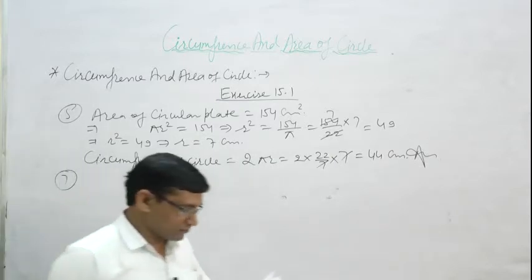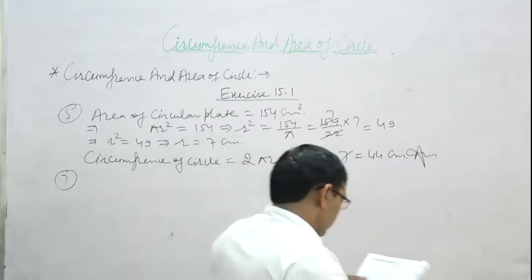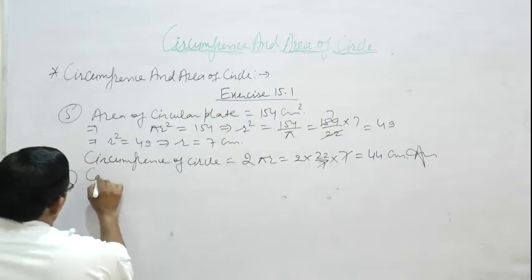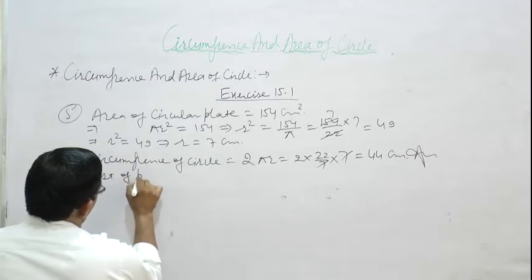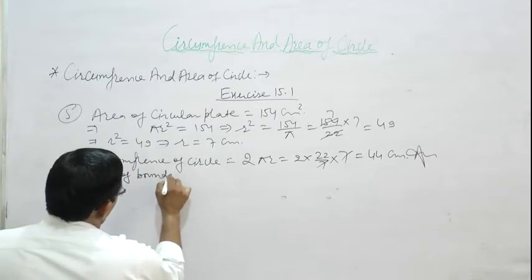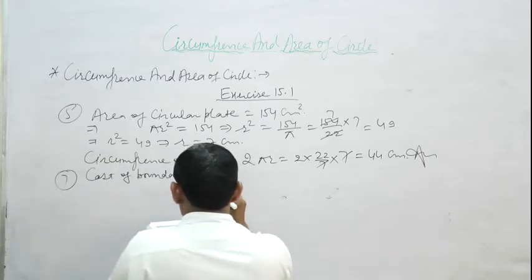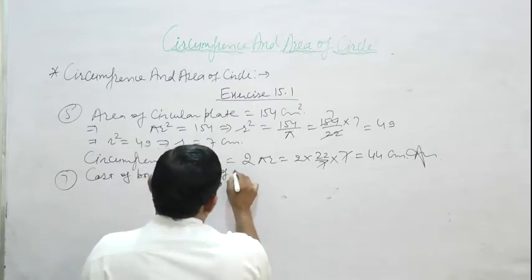So in this question, what is given? Cost of boundary wall of circular field.